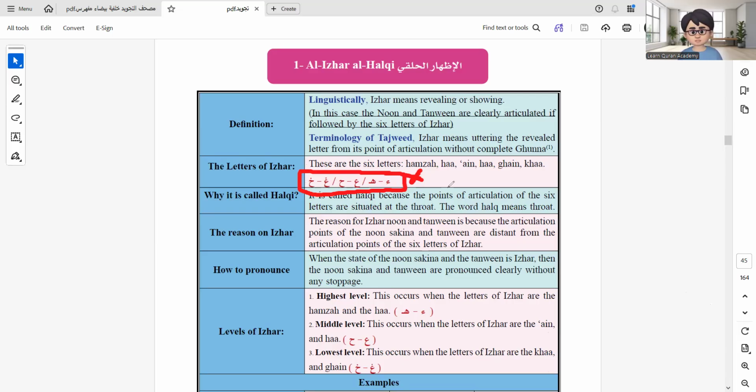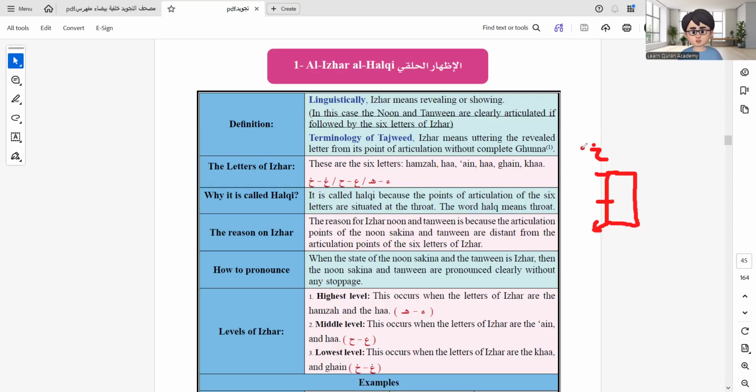If we say this is the throat, for example, from the deepest part of the throat we have the Hamza and Ha, then the middle part we have Ayn and Ha, and then the higher part of the throat, closest to the mouth, we have Ghain and Kha.